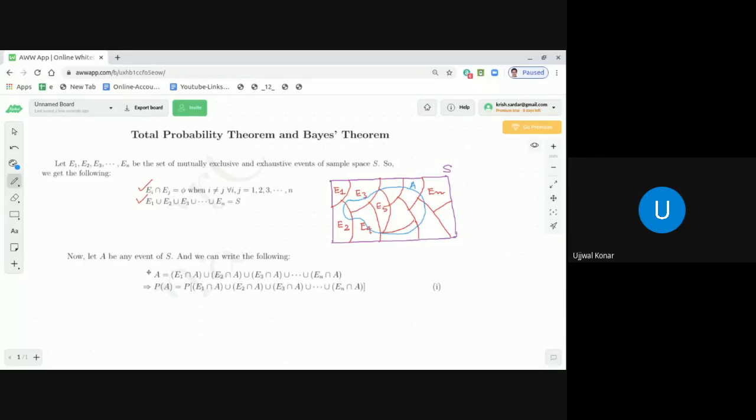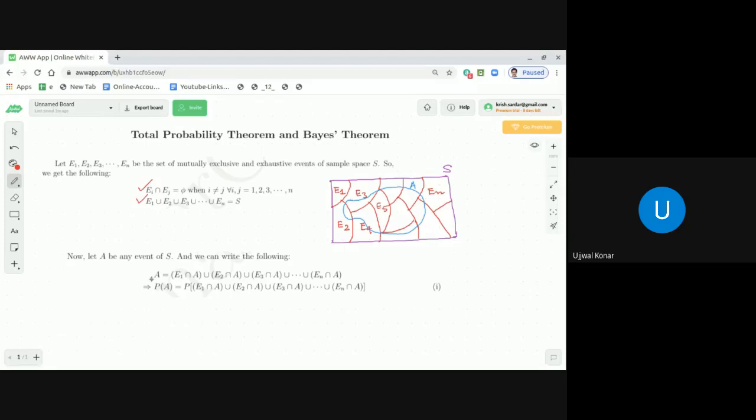So how do we get the set A? I repeat, dear students: E1 intersection A, union E2 intersection A, union E3 intersection A, union up to En intersection A. Then what is the probability of the event A?